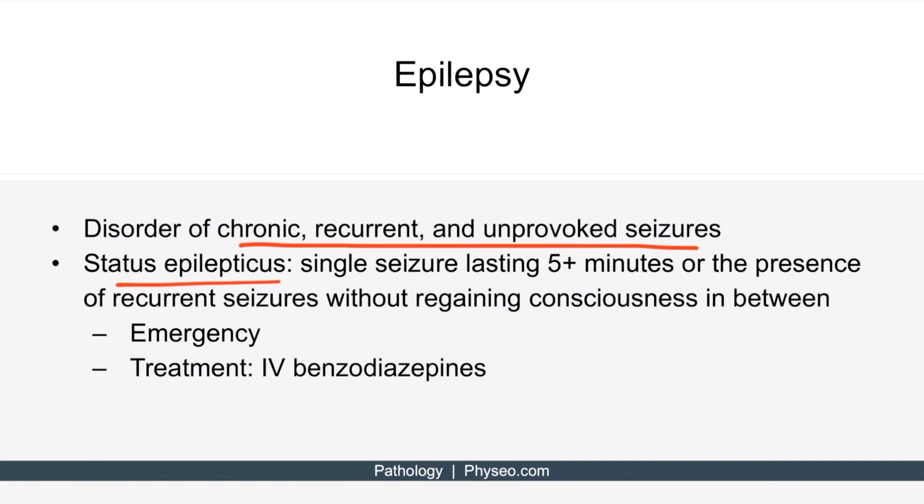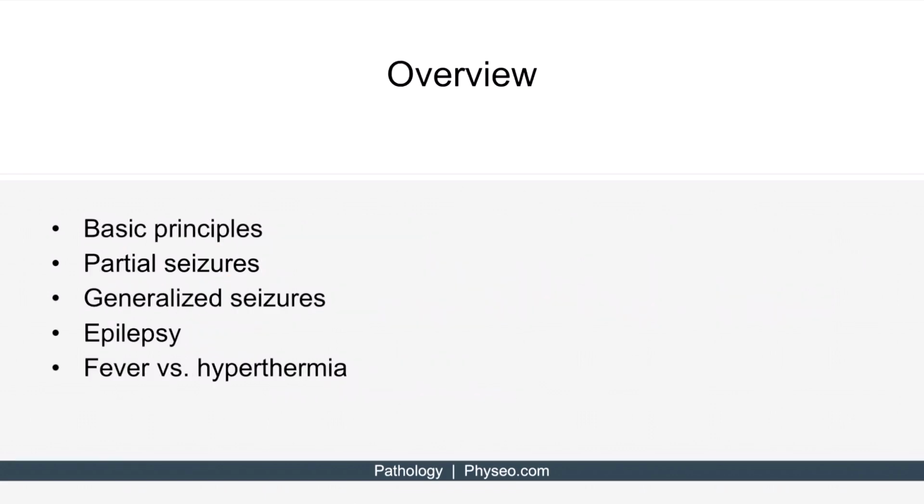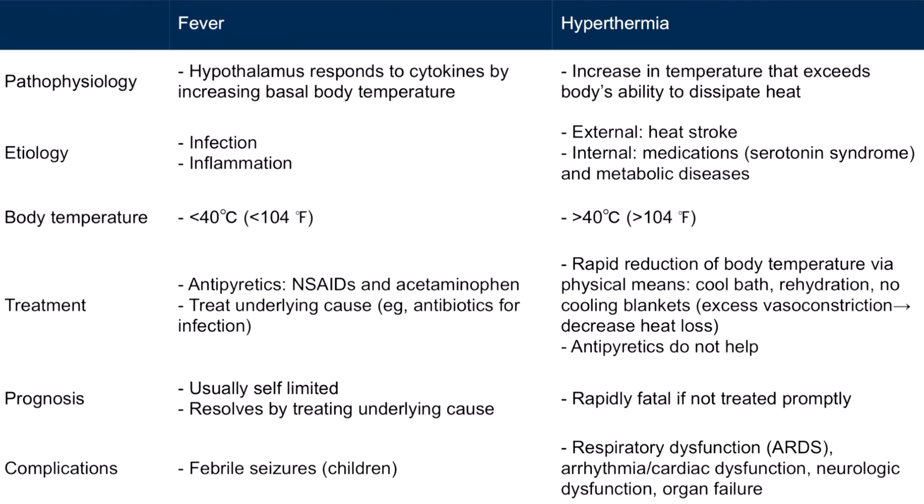Status epilepticus is a critical condition that can occur in patients with epilepsy. It's defined as a single seizure lasting 5 or more minutes, or the presence of recurrent seizures without regaining consciousness in between. It's important to recognize that this is an emergency, and the treatment is IV benzodiazepines. All right, now let's finish up by discussing differences between fever and hyperthermia. Here is a table that summarizes the most important differences.